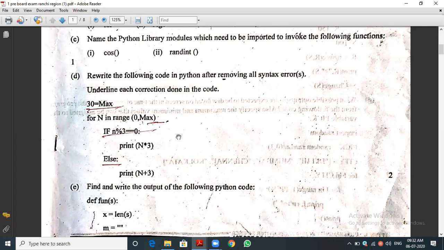Then the third line, what is the mistake? The if is in capital letter; it should be in small letter. The modulo division n % 3 double equal to 0, the rest of things are correct. The if alone is wrong. Print n into 3 is also correct. Then else with small e. Everybody knows it. So this type of question they will definitely ask. That is also a notable thing.